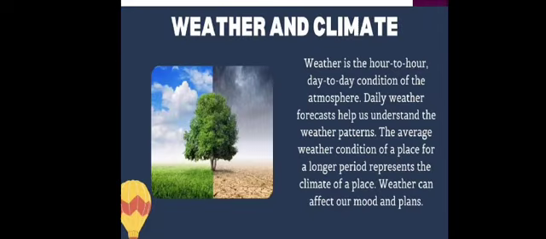Now next is weather and climate. Weather and climate play an important role in our lives. They determine our lifestyle, eating habits, clothes, occupations, and the kind of houses we build, etc. Now, the weather refers to the day-to-day changes in the atmosphere at a particular place. It includes the changes in temperature, rainfall, sunshine, wind direction, and speed at a given time and place. So, we can say that weather refers to a short-term variation in the atmosphere, and weather affects our day-to-day life.